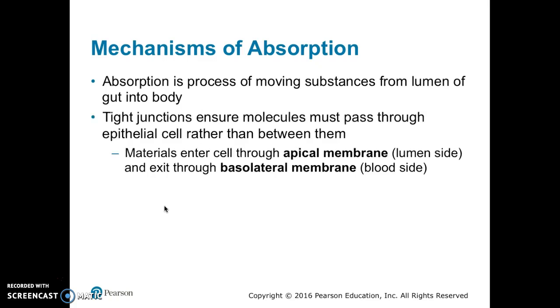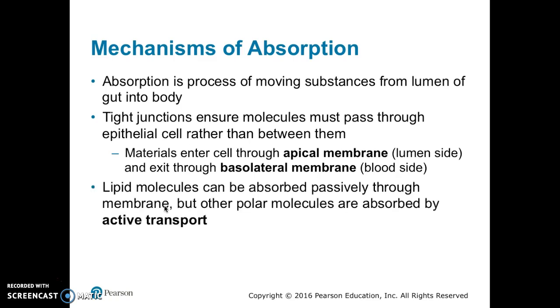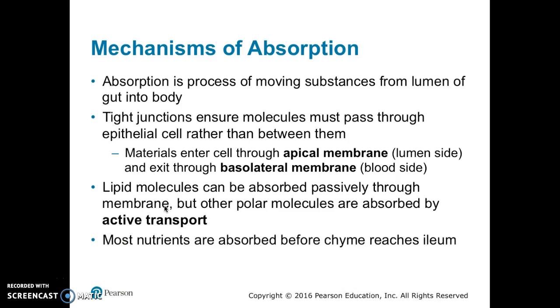Tight junctions ensure molecules must pass through epithelial cells rather than between them. Materials enter the cell through the apical membrane on the lumen side and exit through the basolateral membrane on the blood side. Lipid molecules can be absorbed passively through the membrane, but other polar molecules are reabsorbed by active transport. Most nutrients are absorbed before the chyme reaches the ileum.